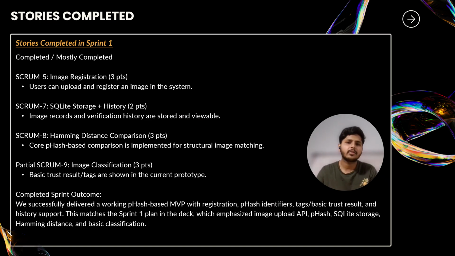Overall, sprint 1 delivered a working MVP that includes image registration, p-hash generation, Hamming distance comparison, SQLite storage, and basic classification. This aligns perfectly with our sprint 1 plan and gives us a strong foundation to build more advanced features in the next sprint.